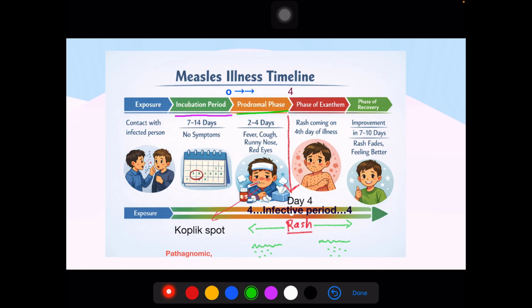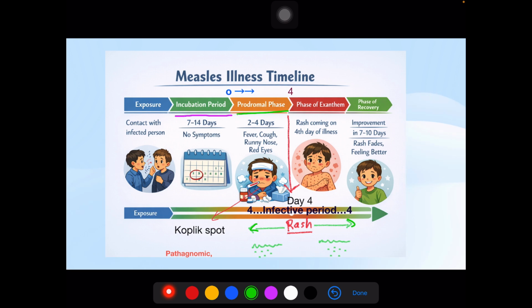After that, on the 4th day we have a rash, which is a morbilliform maculopapular rash that starts in the neck region or the head region, then spreads lower down, cephalocaudal. The infective period is 4 days prior to and 4 days after the onset of the exanthema or rash.